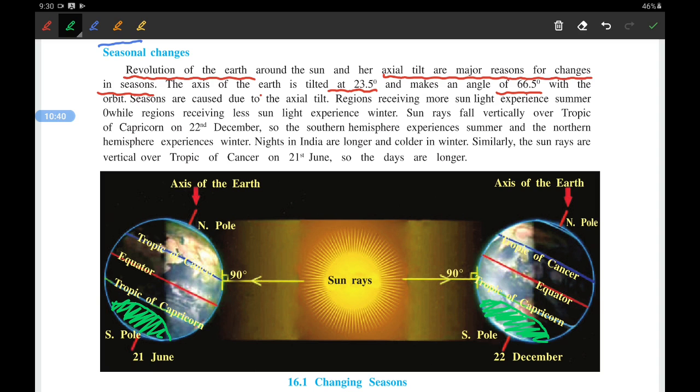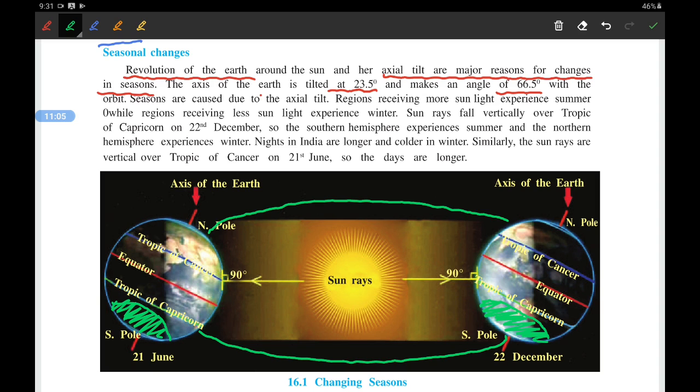Now you need to remember that the earth is orbiting in an oval orbit and it is not moving in a circle, right, and that's why for 6 months this area will be having summer, and for 6 months the same area will be having cold or winter.